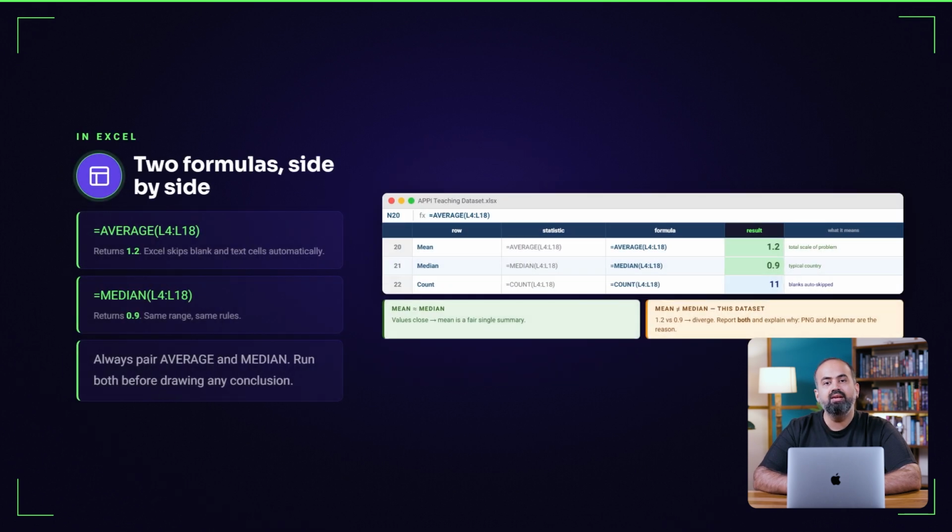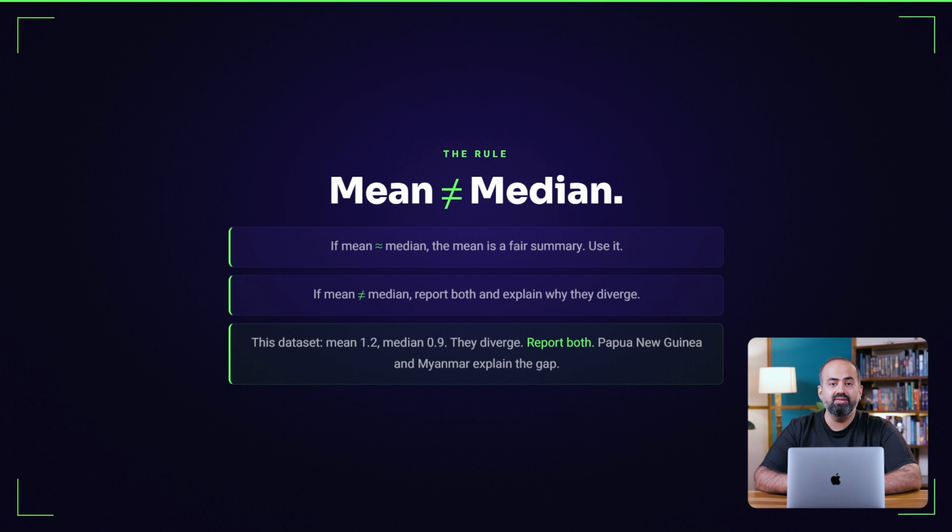In Excel, both formulas are straightforward. Equals AVERAGE on the risk gap column returns 1.2. Equals MEDIAN on the same range returns 0.9. Excel automatically skips the blank cells in both formulas. Always pair average and median. If they are close, the mean is a fair summary. If they diverge, as they do here, you need to report both and explain why.